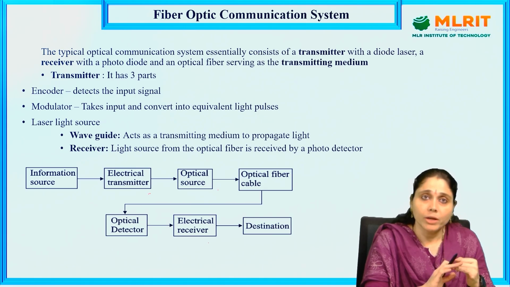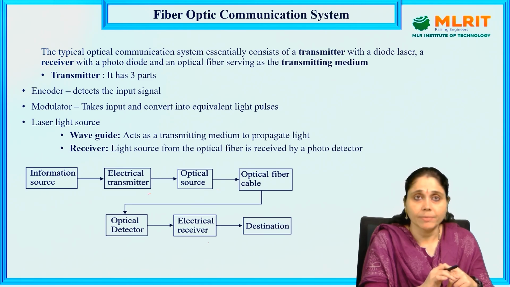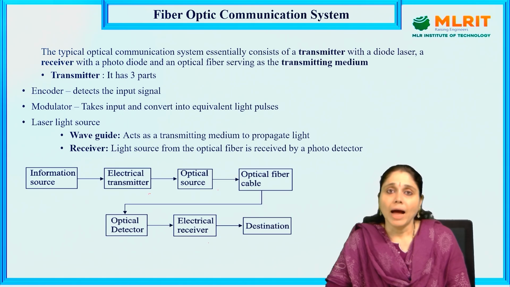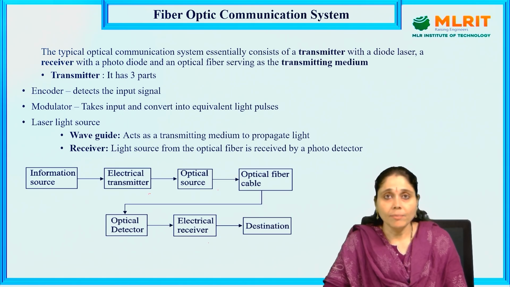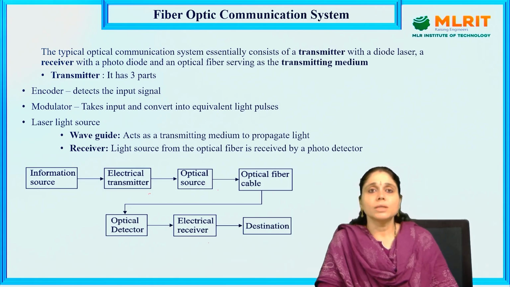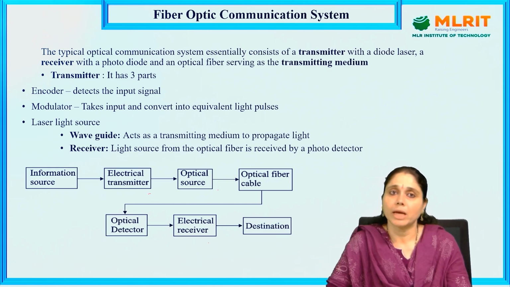Encoder, modulator, and a light source. The encoder detects the input signal. The modulator takes the input and converts it into equivalent light pulses. Then the laser light source. The waveguide acts as a transmitting medium to propagate light, and at the receiver, the light from the optical fiber is received by a photodetector. Okay, so these are the major things that we have in the optical fiber communication system.